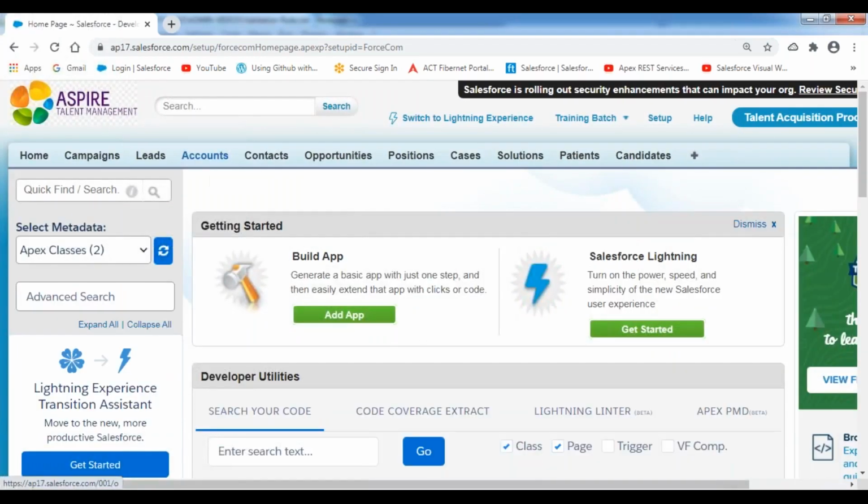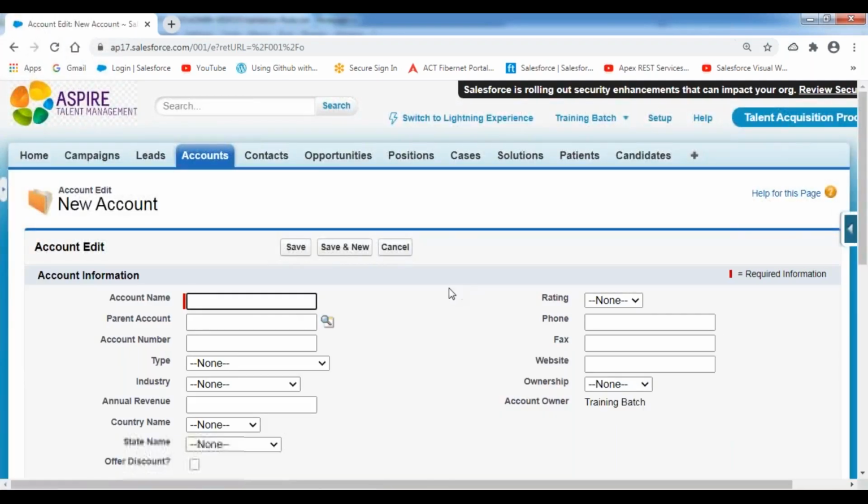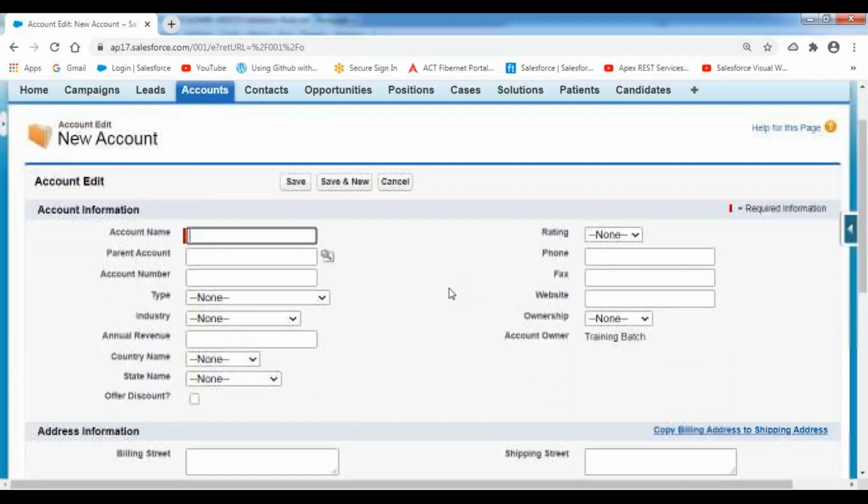Assume that I'm creating an account record. I'm trying to be creating a new account record inside my object.